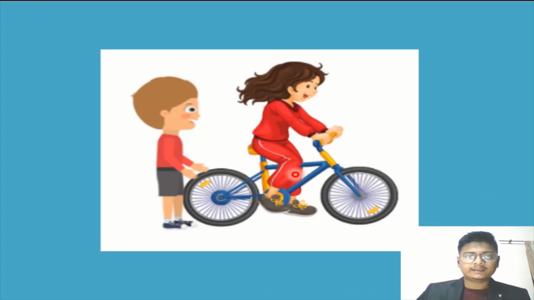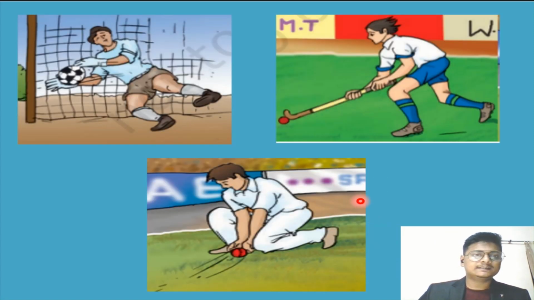In this picture, a girl is riding a bicycle and the boy is cheering her. And what is she doing to ride the bicycle? She's pedalling it, and she's applying something on that pedal. What that is we will be discussing. Before that, see the next picture. In this picture, what are these players doing?